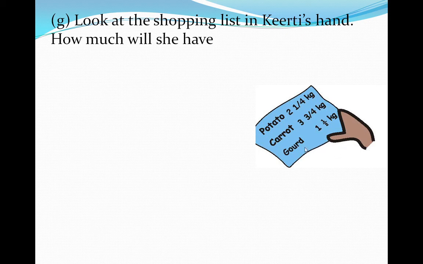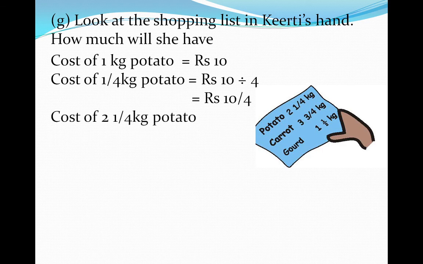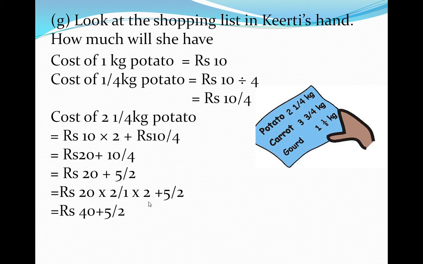Look at the shopping list in Kirti's hand, and how much will she have to pay? Cost of 1 kg potato is rupees 10. So now the cost of 1/4 kg potato is rupees 10 divided by 4, so rupees 10 upon 4. So the cost is rupees 10 into 2 plus rupees 10 upon 4. So 10 into 2 is 20 plus 10 upon 4, that is 5 upon 2. So by equalizing the denominator, here we will get 40 plus 5 upon 2.